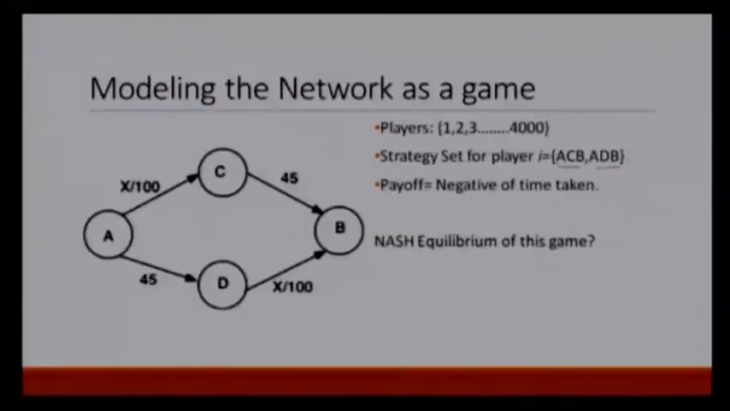And C to B is a road, which is broad enough, so there is no congestion. No matter how many cars are on this part of the road, it always takes 45 minutes from C to B. And similarly, A to D is same as C to B and D to B is same as A to C. So, here again it takes x divided by 100.